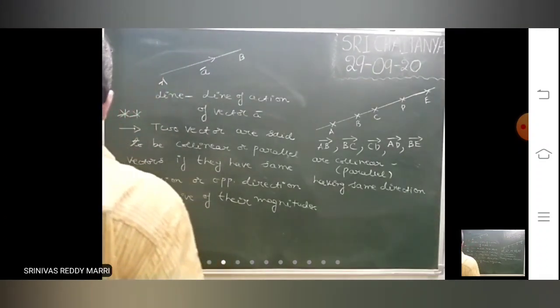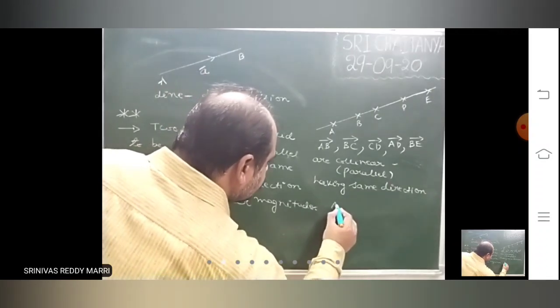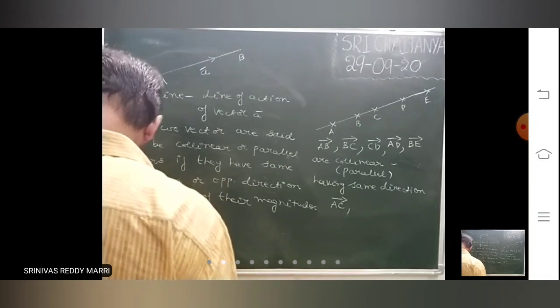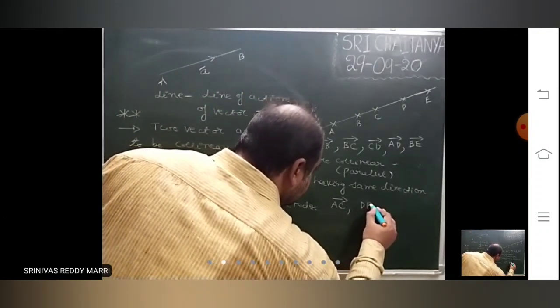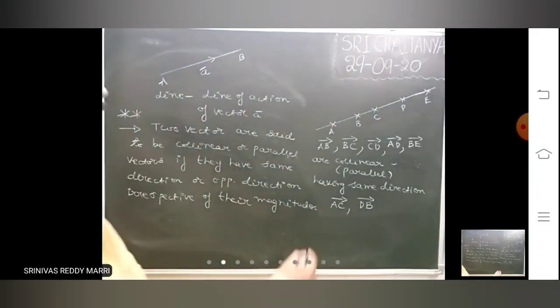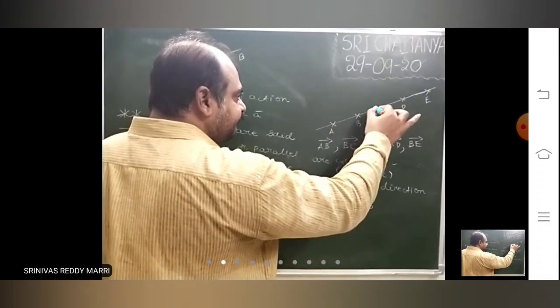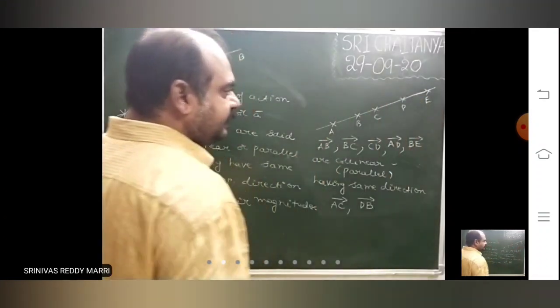Next, suppose you take other vectors: AC bar, comma, DB bar. AC bar is directed from A to C, in this direction, and DB bar is directed in this direction.